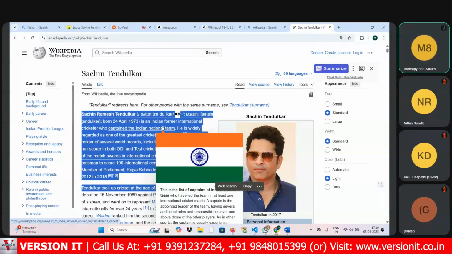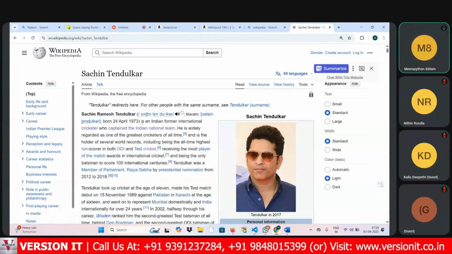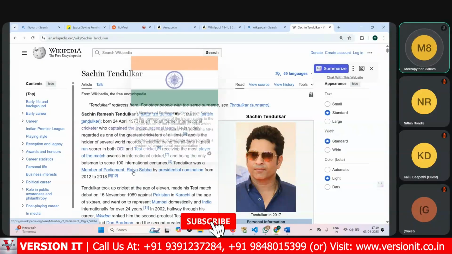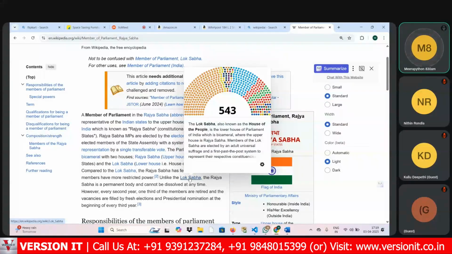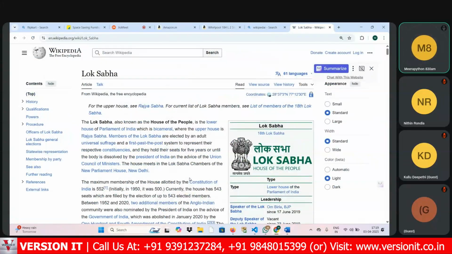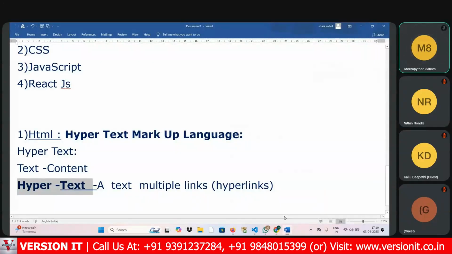Now, what about hypertext? Hypertext means a text containing multiple links. Here we have Rajya Sabha, which is one kind of text. If you click on that, what is happening, my dear aspirants? It navigates to the next page. If I click on Lok Sabha, again it navigates to the next page. These types of hyperlinks are created by HTML developers. They are responsible for creating the hyperlinks.